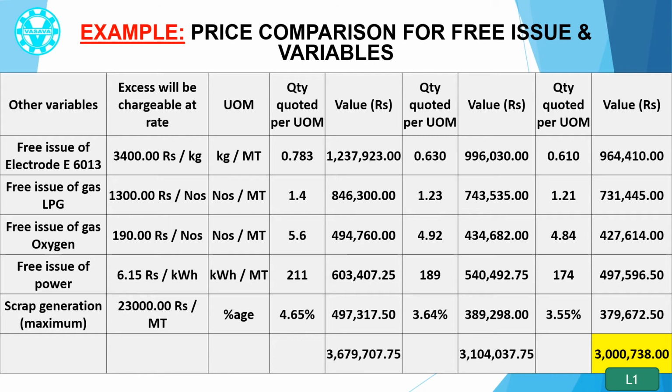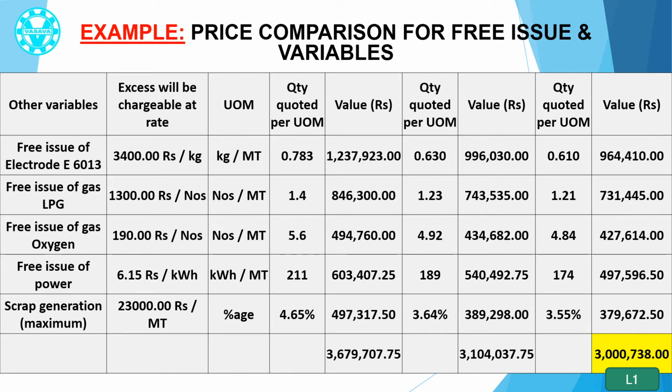Now see the figures. Contractor 1 quotes 0.783 kg per metric ton, Contractor 2 quotes 0.630 kg per metric ton and Contractor 3 quotes 0.610 kg per metric ton. Now it is multiplied by 465 metric ton fabrication quantity and rupees 3,400 to get the value of electrode each contractor quoted.